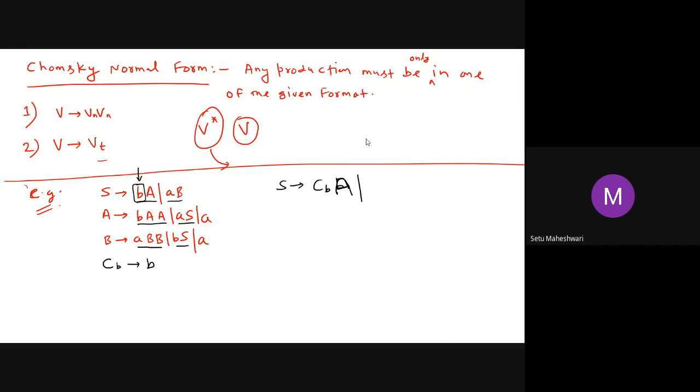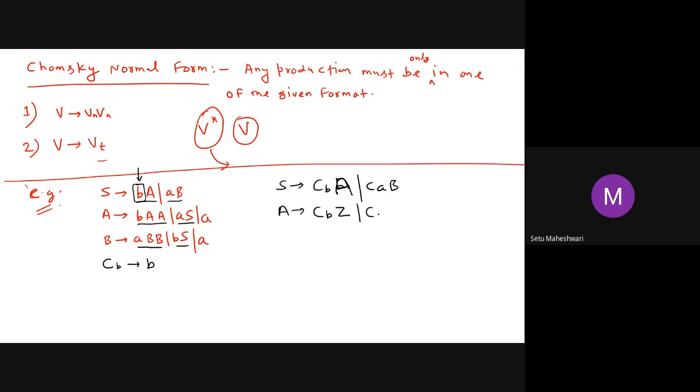Done, everyone? Yes, sir. Simple. What we can say, CBA. Here you can say CAB. Here you can say A derives. Obviously, in place of B, we can write CB. And for double A, let's have another variable Z.